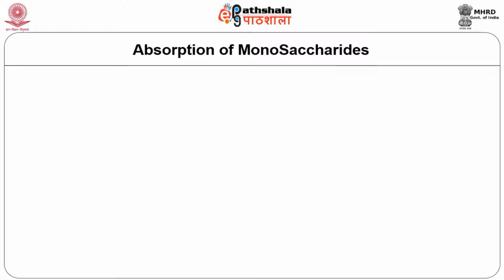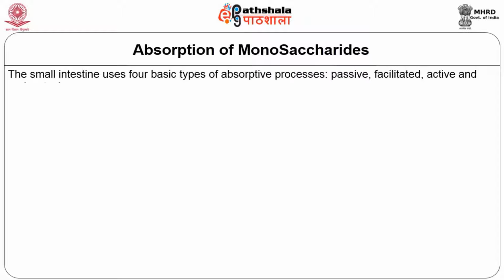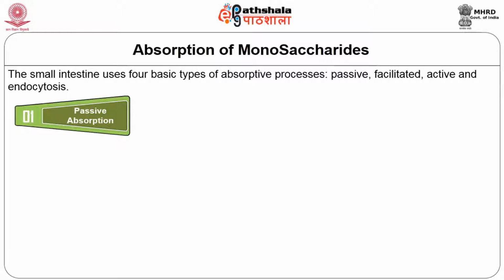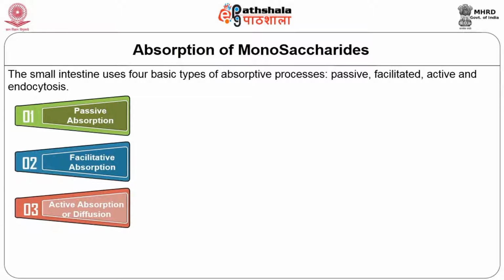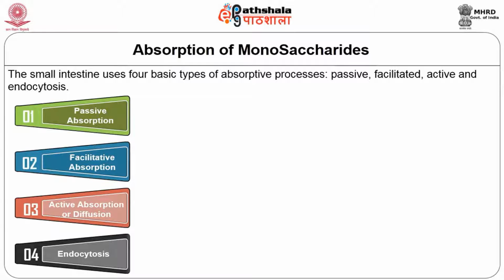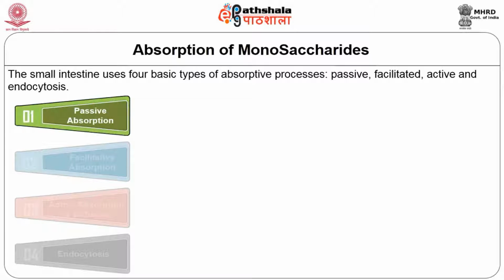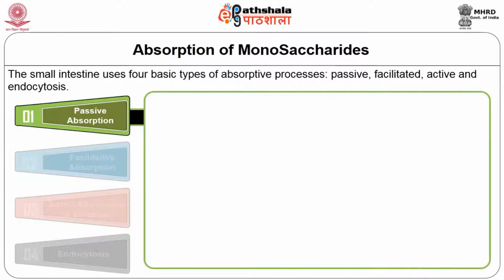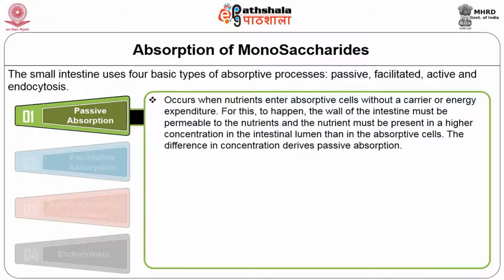Now we will see the types of absorption. The small intestine uses 4 basic types of absorptive process: passive, facilitated, active, and endocytosis. Passive absorption occurs when nutrients enter absorptive cells without a carrier or energy expenditure.